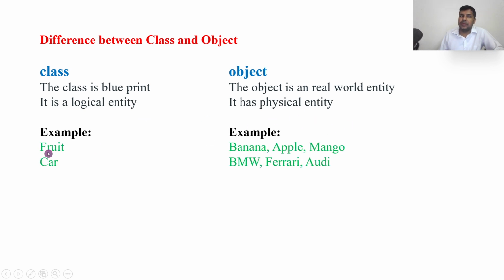For example, if fruit is the class, banana, apple, mango are the objects. If the class is car, then BMW, Ferrari, Audi are the objects. I hope you understood the concept of class and object.